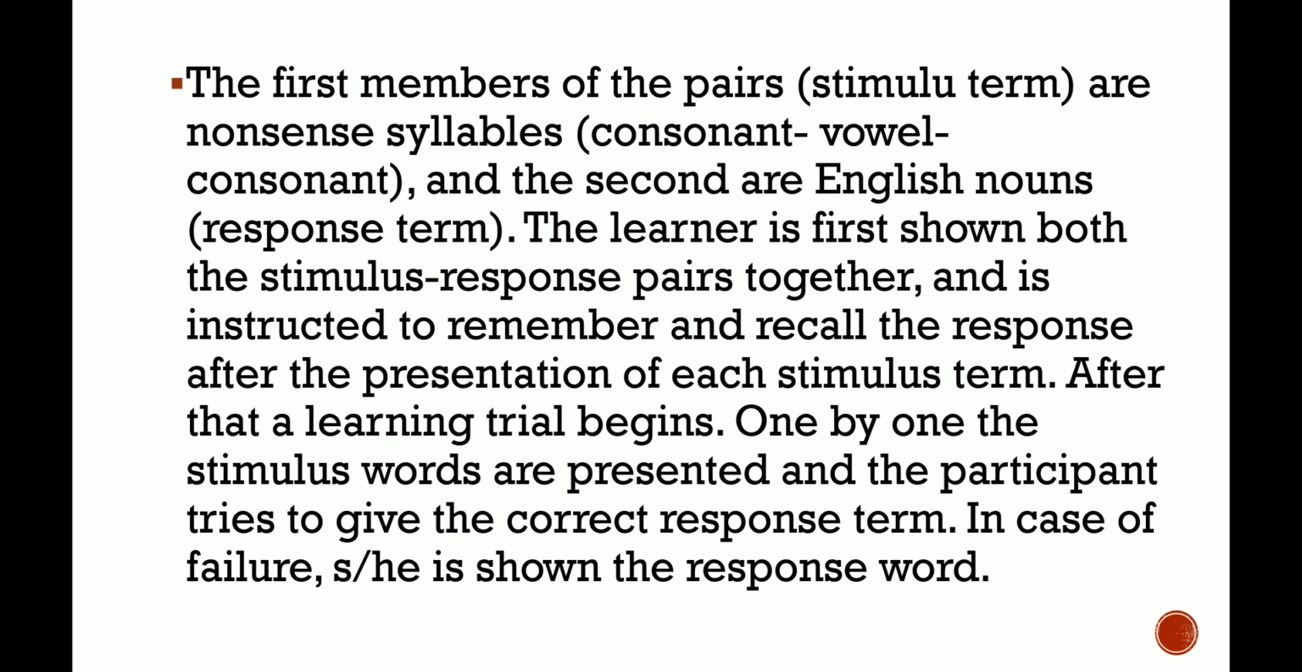The first member of the pair, the stimulus term, is a nonsense syllable. That means one consonant, then a vowel, then a consonant. And the second members are English nouns, the response terms. Right? The learner is first shown both together and has to learn them. Afterwards, the stimulus word is presented and the participant has to remember the correct response word.